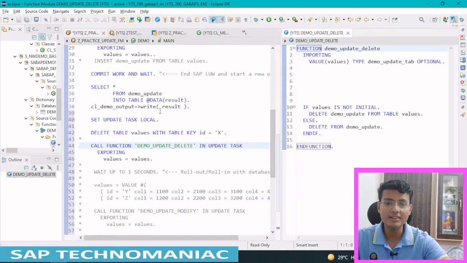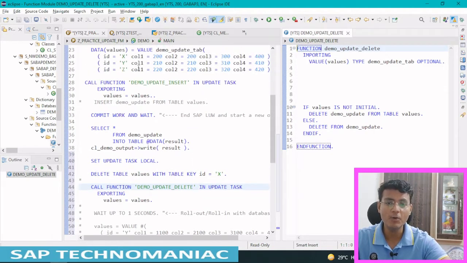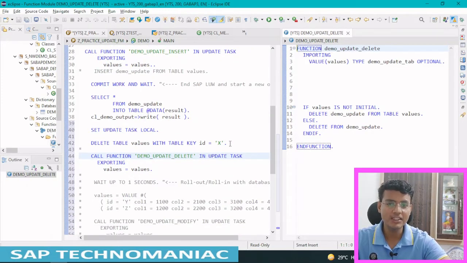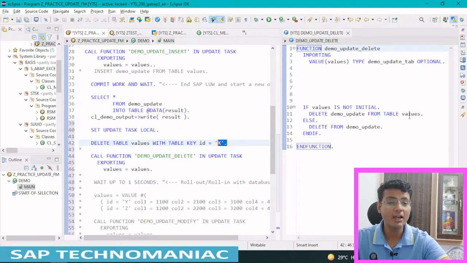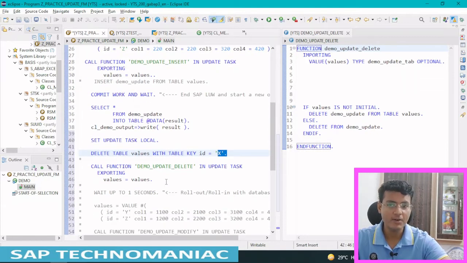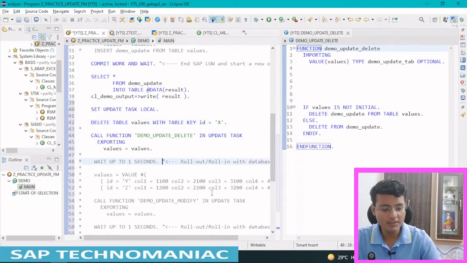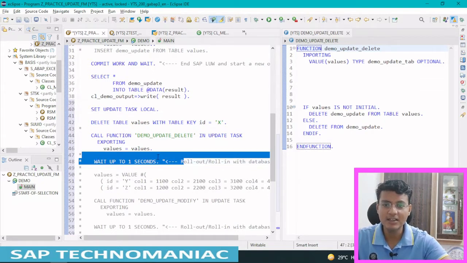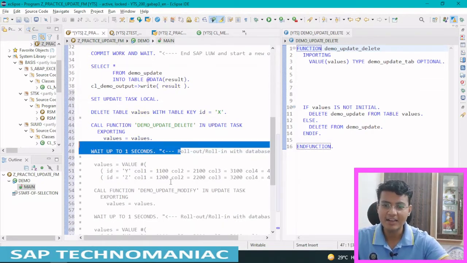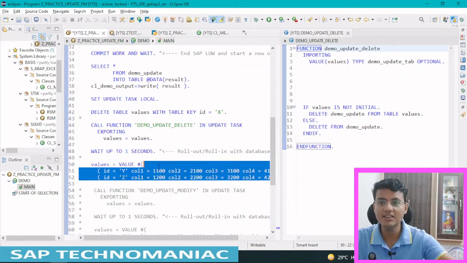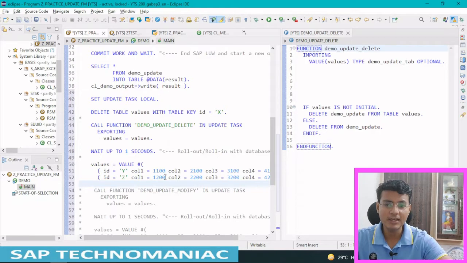Previously we had the table with the data, and we deleted from the internal table. Now it is updating the internal table with data. In the table we now have only two entries, Y and Z. It will go and update these two entries, after deleting the first entry X, and it will update the particular table with these two entries. After doing this, we are waiting for 1 second, and the internal database commit will happen here.